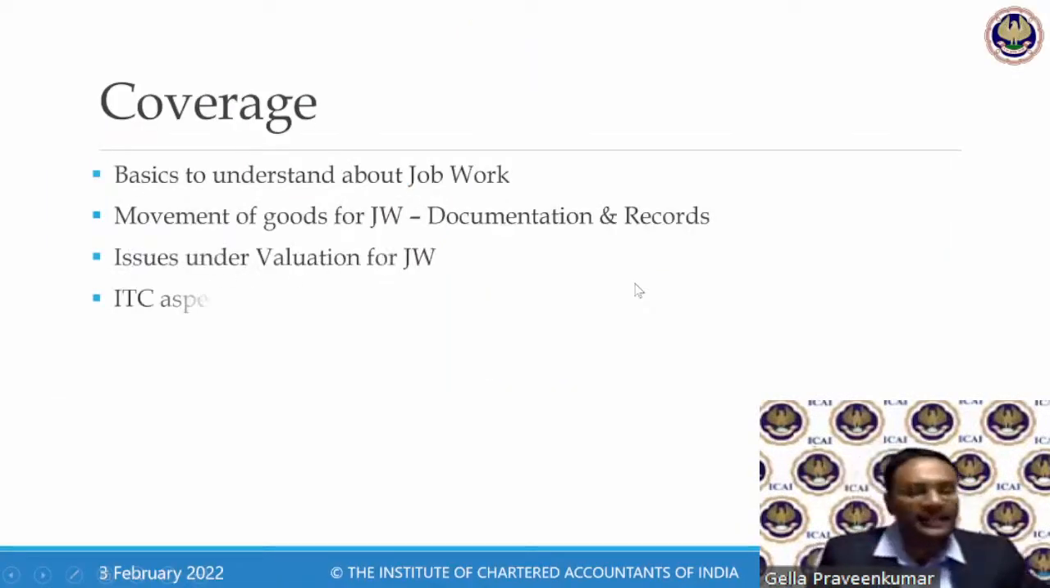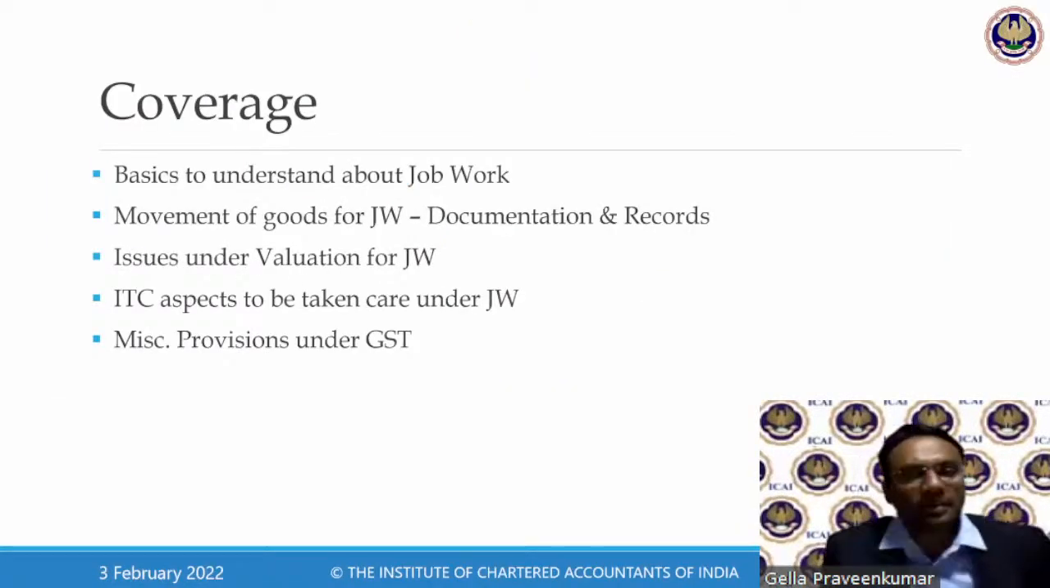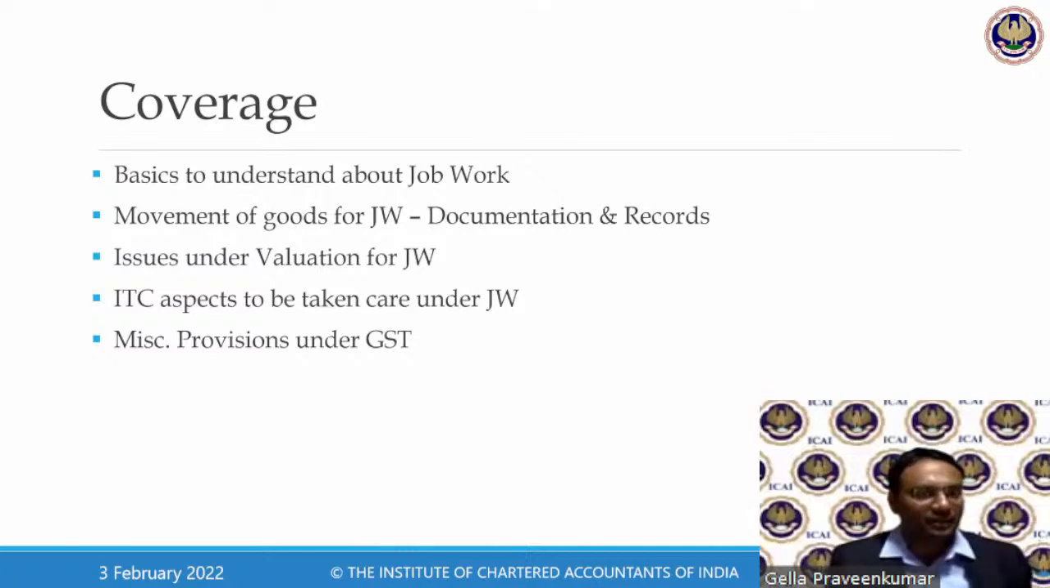So today we'll understand about job work. What are the documentation and records maintained under job work? Issues in relation to valuation under job work.